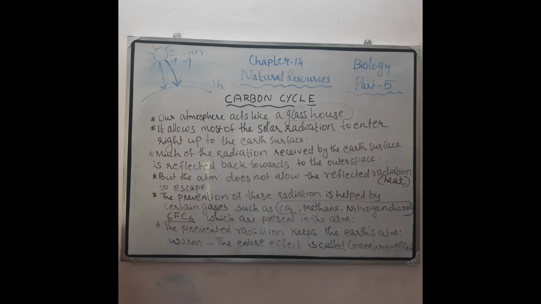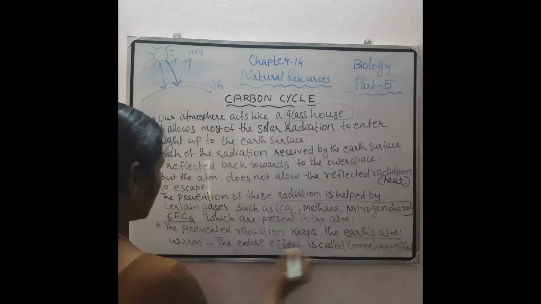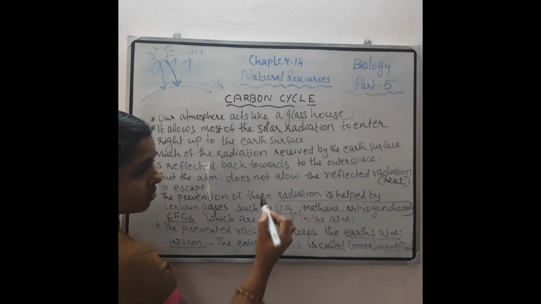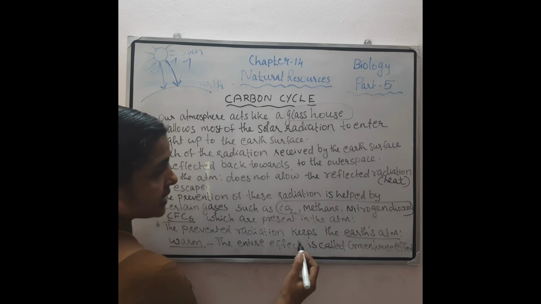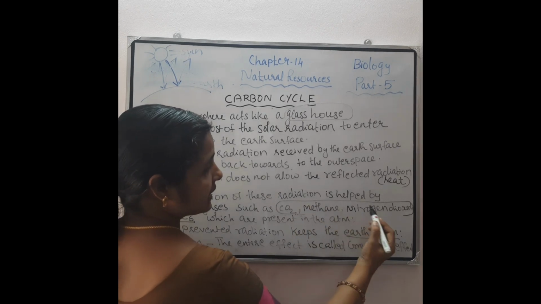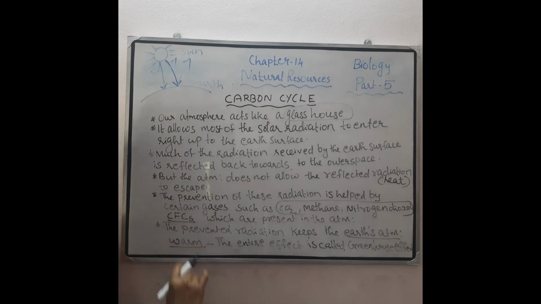So what happened then? The prevented radiation keeps the earth atmosphere warm. And this entire effect is called greenhouse effect. And these gases are called greenhouse gases. Which are the greenhouse gases? Carbon dioxide, methane, nitrogen dioxide, CFC, that is chlorofluorocarbons. These all are known as greenhouse gases.